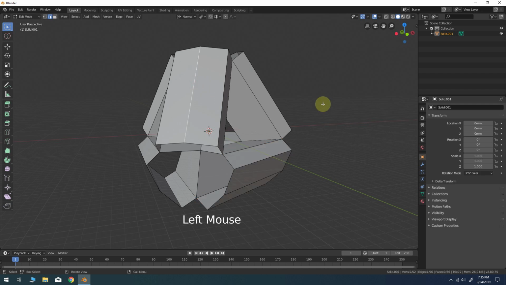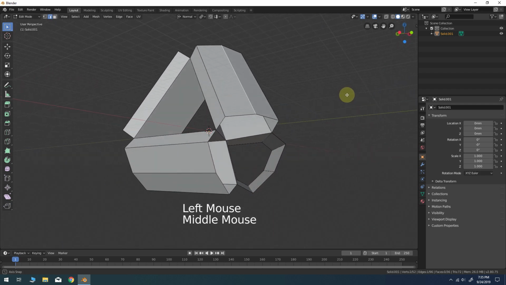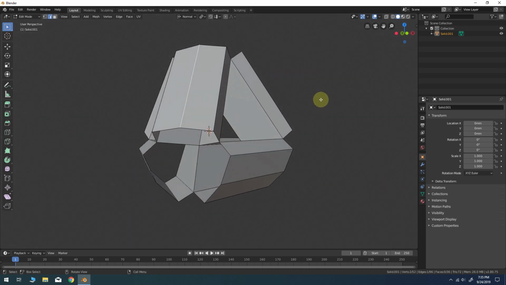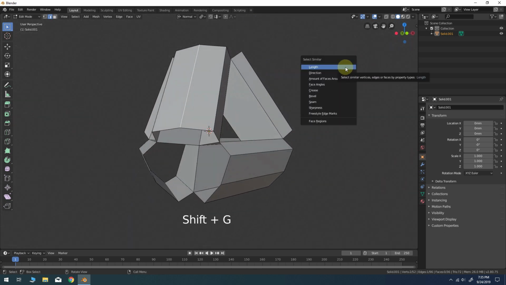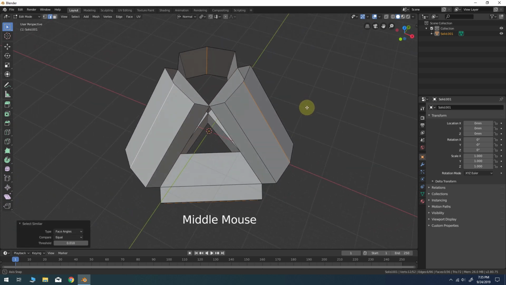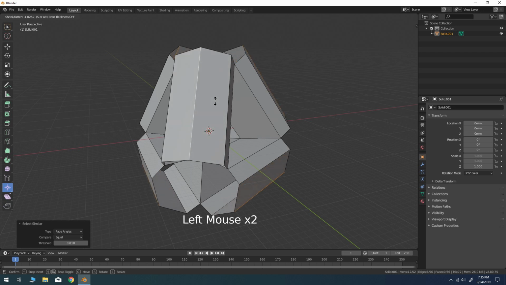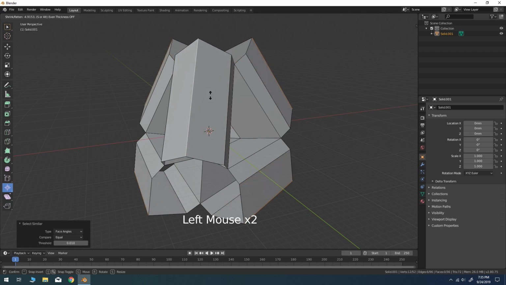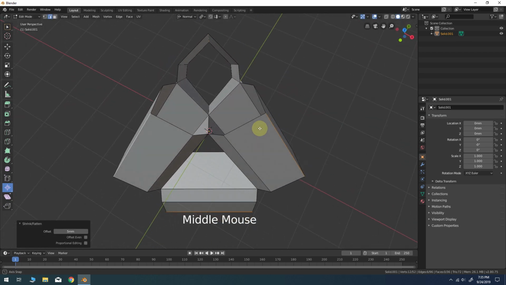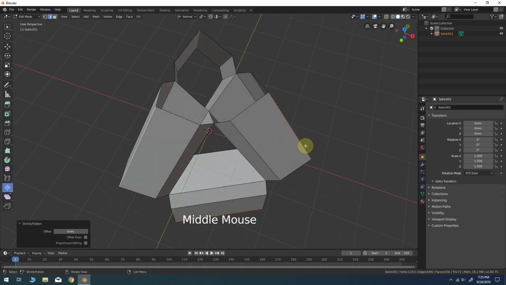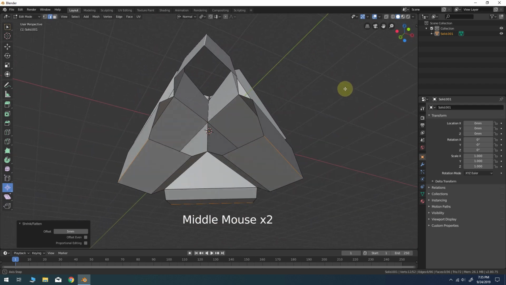Now select one of the edges in the center of the new bridges that we've created. Shift G to bring up Select Similar. Face angles, and that should select all of them. Now over here in our icons, we'll choose Shrink Flatten, and we'll just pull out that selection maybe to around -5.0, which should be sufficient. And that'll give us this result.